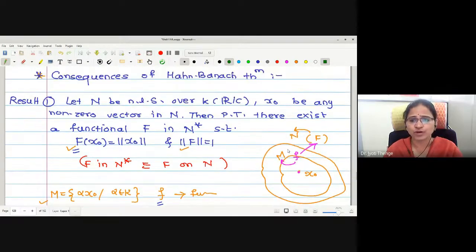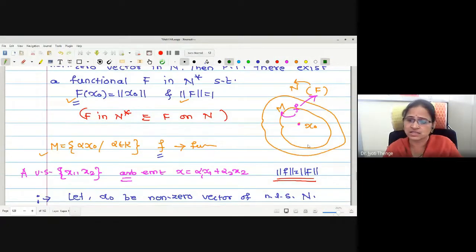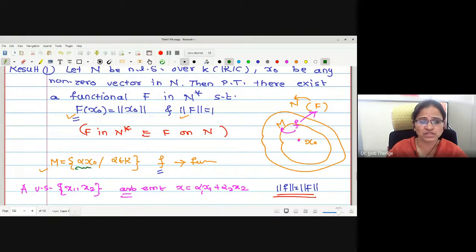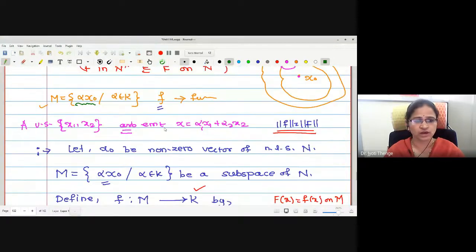But as we don't know what kind of elements this normed linear space has, or how the norm is actually defined, it is somewhat difficult for us to go for the functional defined on N directly. Therefore, as a non-zero vector x naught in the normed linear space N is given, we try to construct one subspace generated by this x naught. Once we generate this, the elements will be of the type alpha x naught. Then one can define a functional and extend this functional on the space M to a functional f on N. This is the logic we have used.